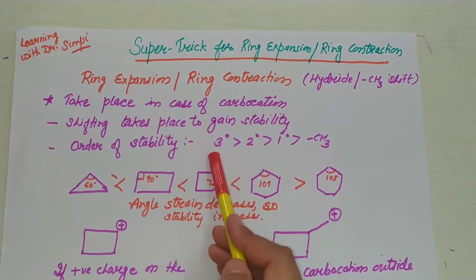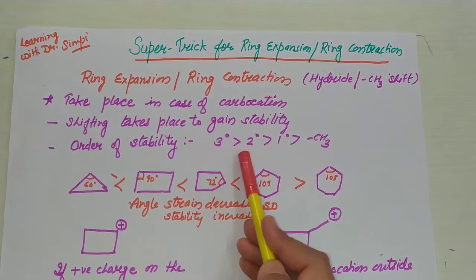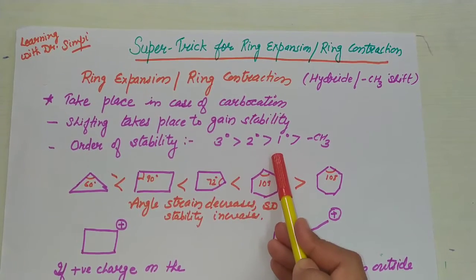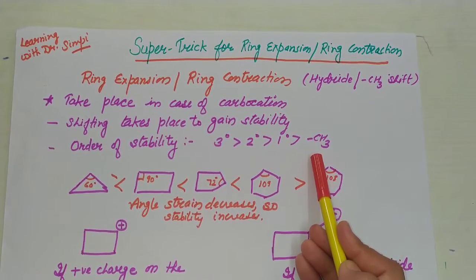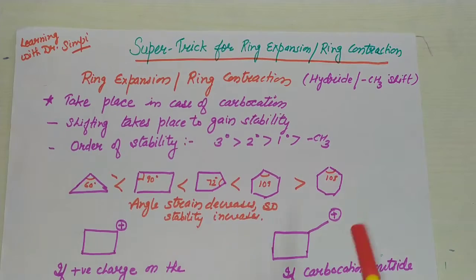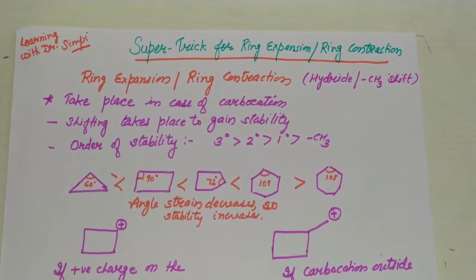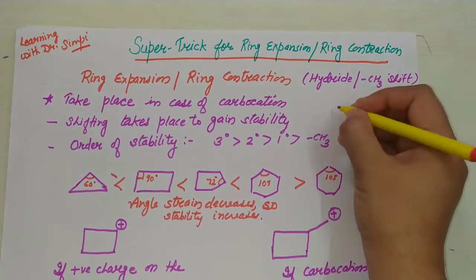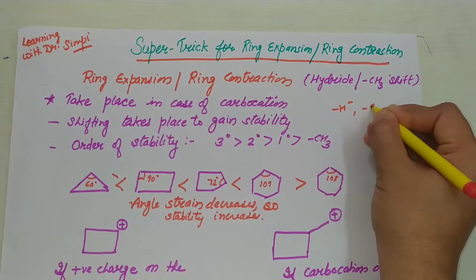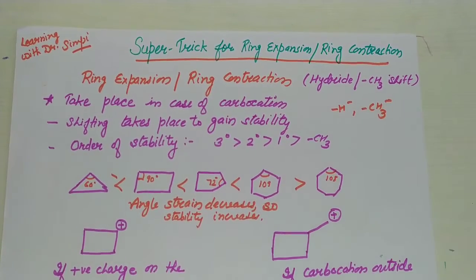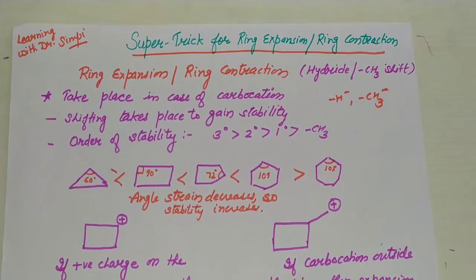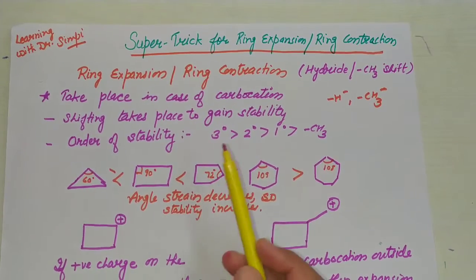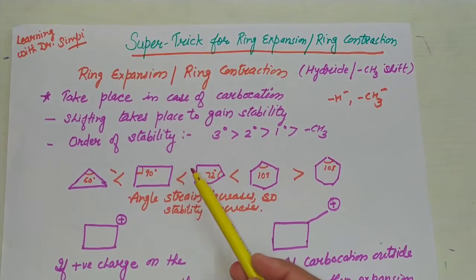As we know, a tertiary carbocation is more stable than secondary, then primary, and then a methyl carbocation. So there is a shifting of hydride or methyl, minus H negative ion or minus CH3 negative ion. When this shifting takes place, there is a ring expansion or ring contraction.